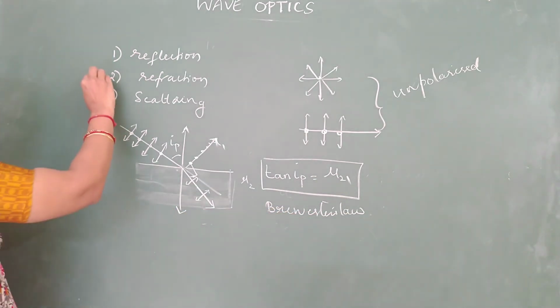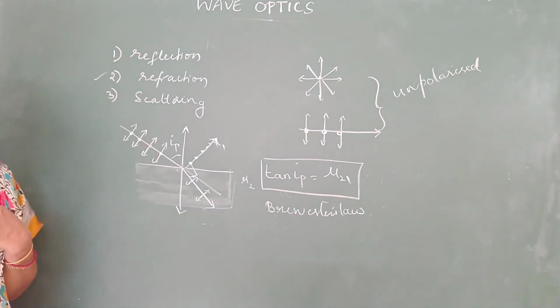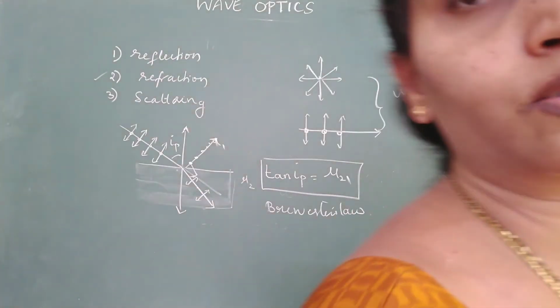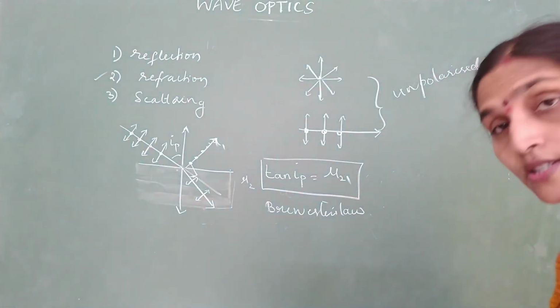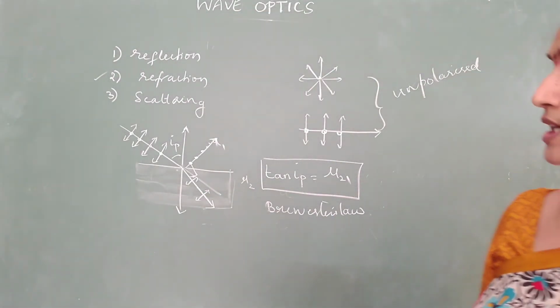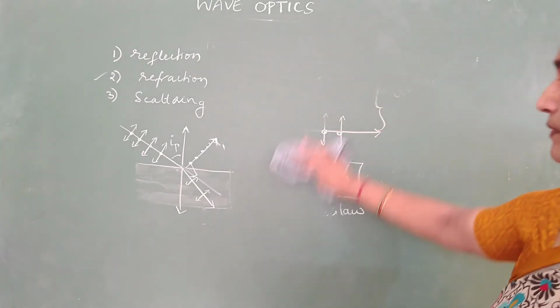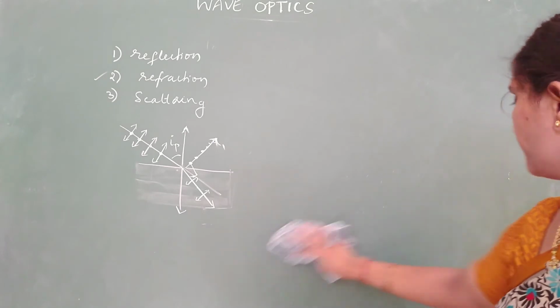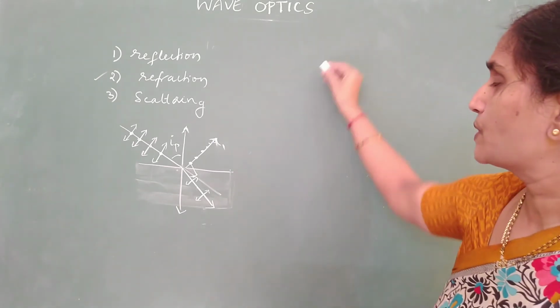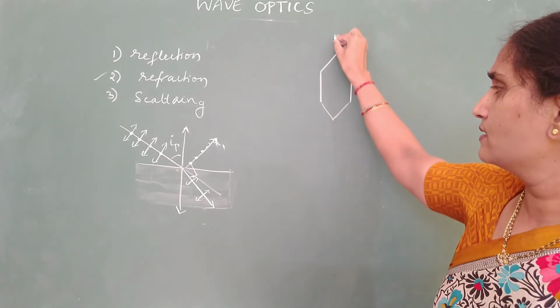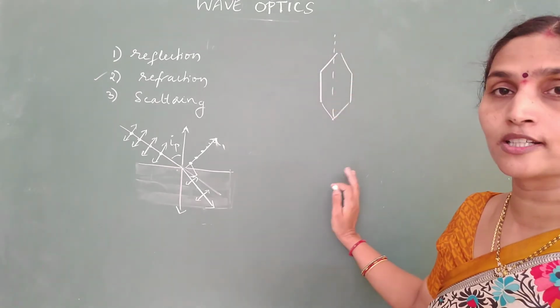Then coming to polarization by refraction. We know that by using double refraction, calcite crystals can split the incident ray into two, ordinary and extraordinary. And by using calcite crystals, we have constructed a Nicol prism. What does this Nicol prism do? By using the calcite crystals, we represent it this way. This is the axis of the crystal.